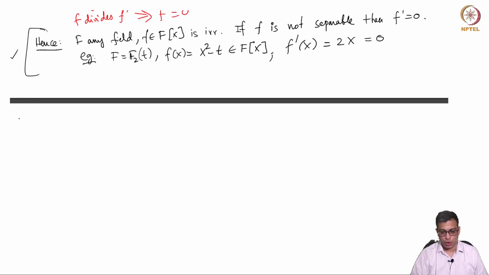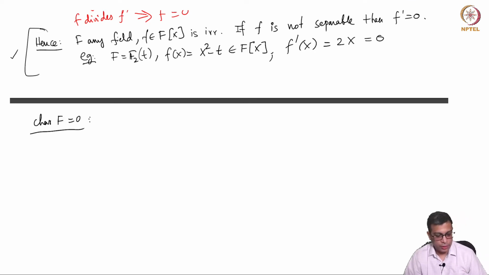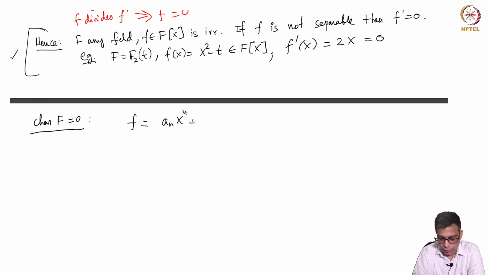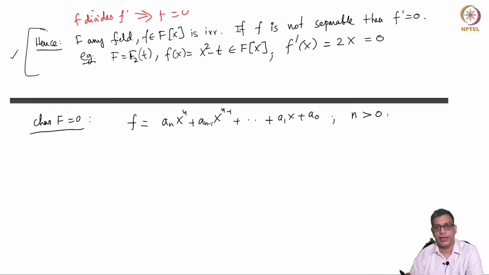Now let us assume that the characteristic of F is 0. In general, what is f? f is a_n x^n plus lower terms, and n is positive because f is an irreducible polynomial. An irreducible polynomial over a field must have positive degree because constants are not called irreducible, they are units. Then what is f prime? The leading term is n a_n x^(n-1).